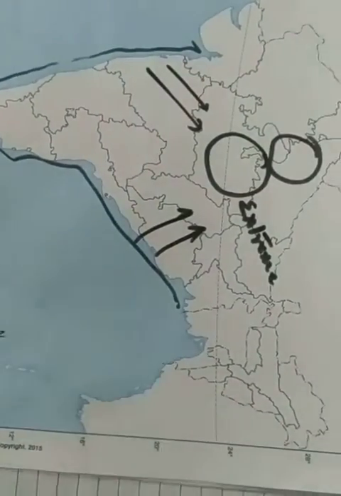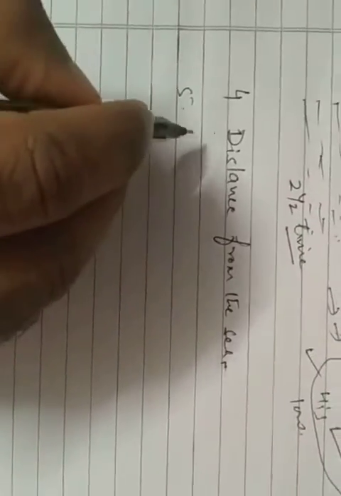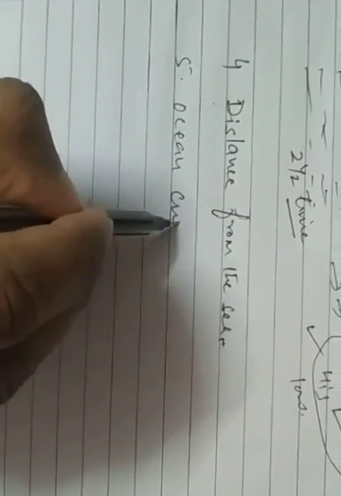The next control is ocean currents. Number 5 is ocean currents. Children, what are ocean currents? Ocean current means continuous movement of ocean water in a particular direction for a long time.